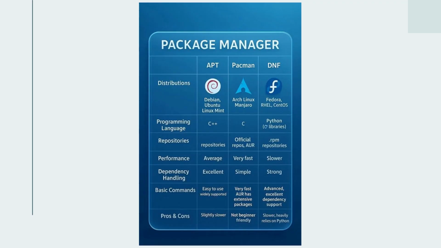This chart right here is a solid overview of the two package managers we just talked about, obviously ignoring DNF because it doesn't apply. Apt is shown to have an average performance slightly slower than pacman, but it's very easy to use and it's widely supported. Pacman, on the other hand, is a lot faster, but not so beginner-friendly.